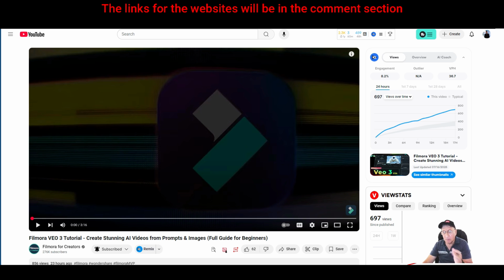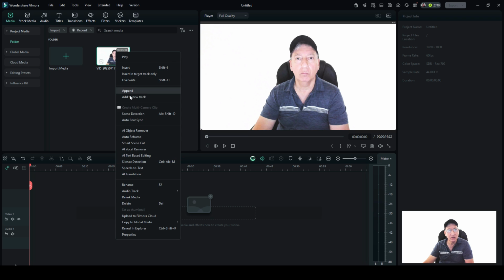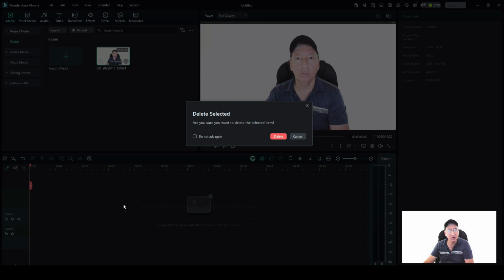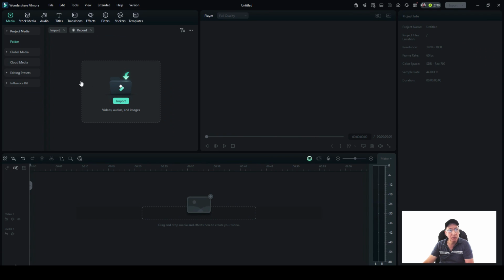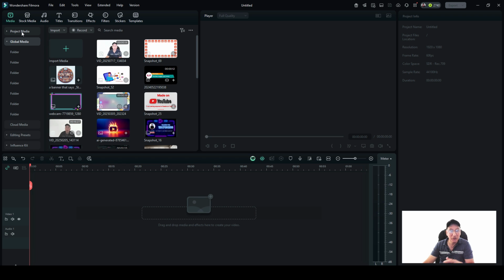Right now, matter of fact, let's go to the Filmora 14 interface. Okay, here you got a picture of me. We're going to get me out of here for now. We don't need that in there, so we can delete this. Okay, all right, so let's get rid of this here. We'll delete that. I know it's in my global media folder because I can see it right there. That's what's nice about it. You can always transfer it over.